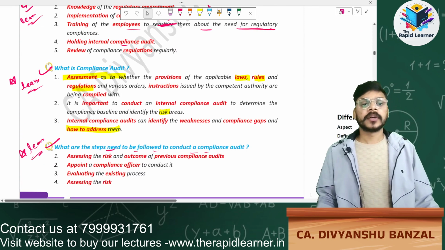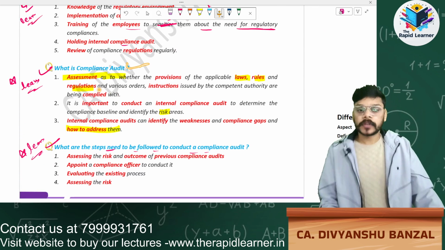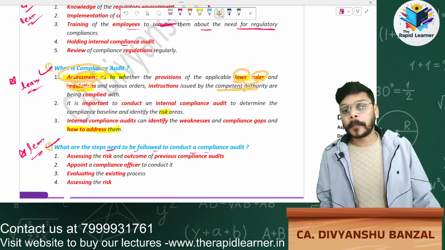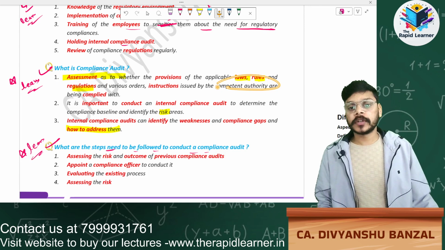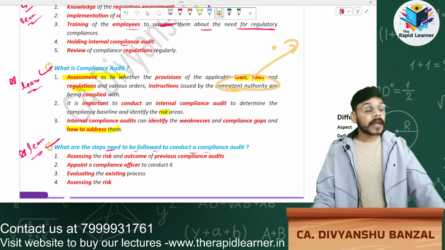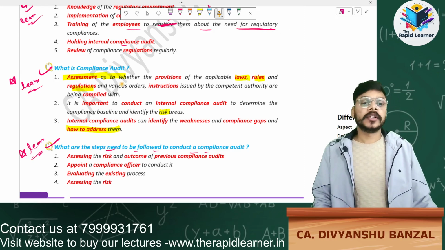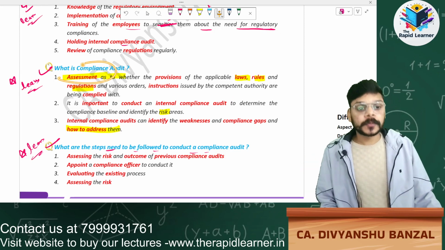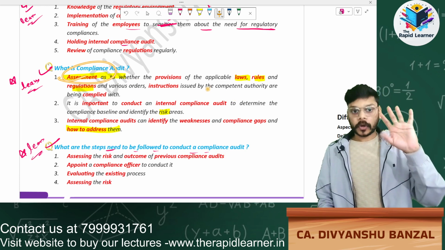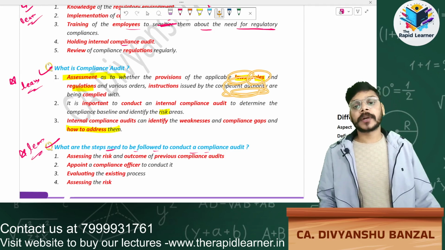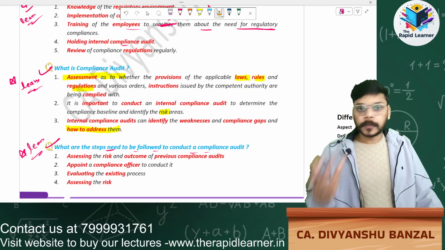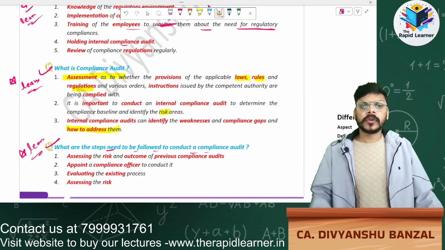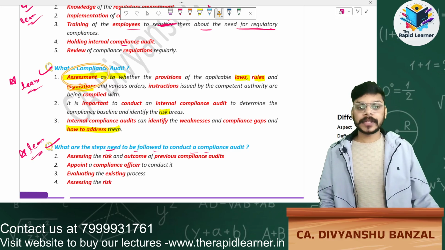Okay. What does a compliance audit do? Compliance audit means we have to assess the laws, rules, and regulations of the competent authority. Competent authority means if I am a company, then I have to follow the Companies Act 2013, or Income Tax Act 1961. So assessment means checking the rules or regulations of whichever act is applicable to my company.